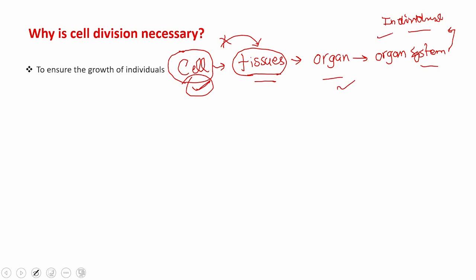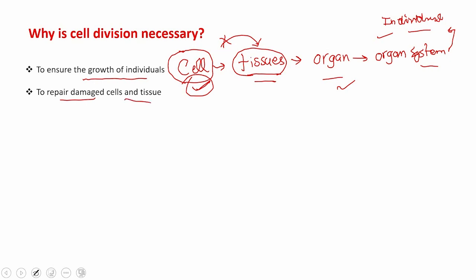So, cell division is necessary to ensure the growth of individuals in terms of organ systems, different organs. Secondly, cell division is necessary to repair damaged cells and tissues.